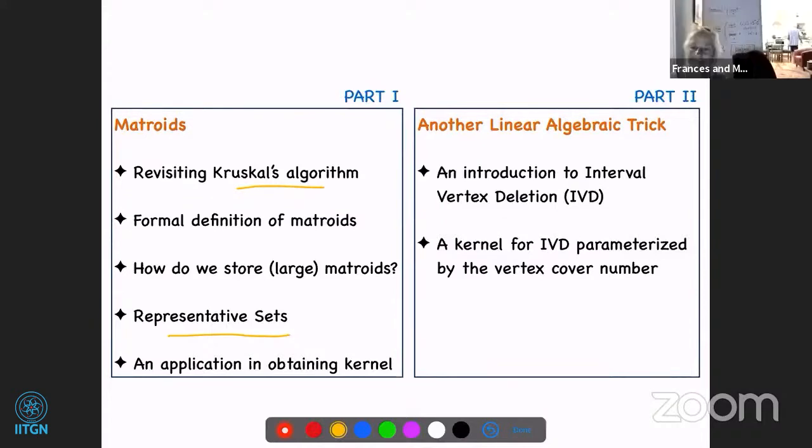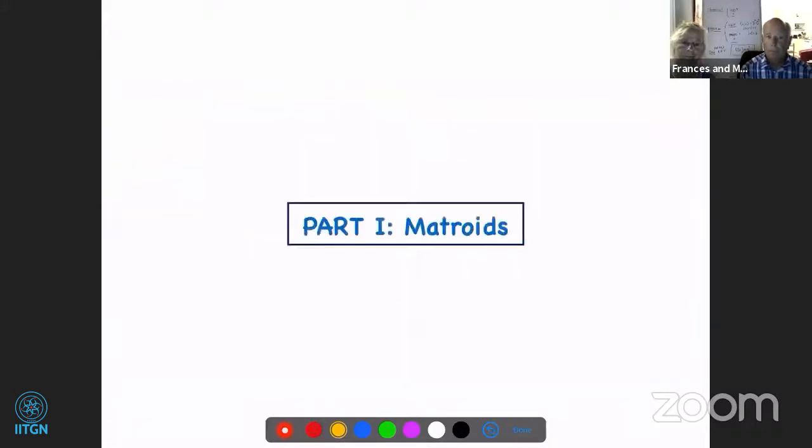In the second part of the talk, we will look at another linear algebraic based trick to obtain a kernel for interval vertex deletion. Here the parameter will be the vertex cover number. So we will look at a brief introduction to the problem interval vertex deletion, and then we will look at a kernel. We will look at another interesting thing as well, which I'll mention later. Okay. So let us move to our part 1 on matroids.